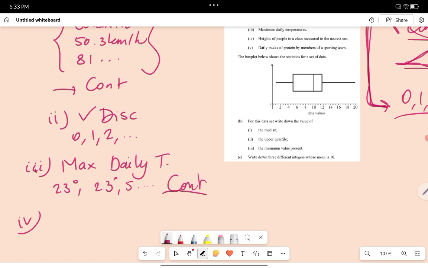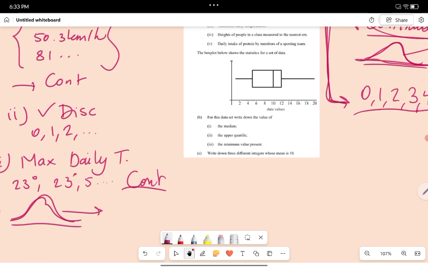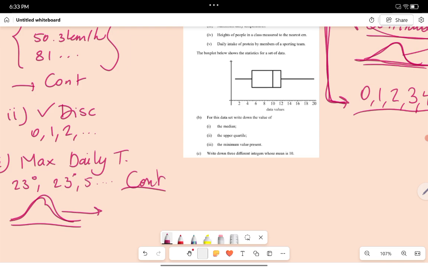4. Height of people in a class measured to the nearest centimeter. Okay, so normally the height would also be continuous, right? Because we measure something. But now, as they say, measured to the nearest centimeter. So there is some restriction. So it could be 160 centimeters, or it could be 161. And that is a finite set of possibilities.